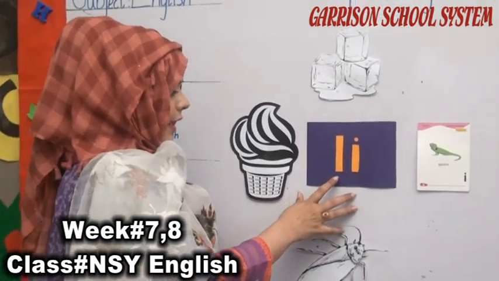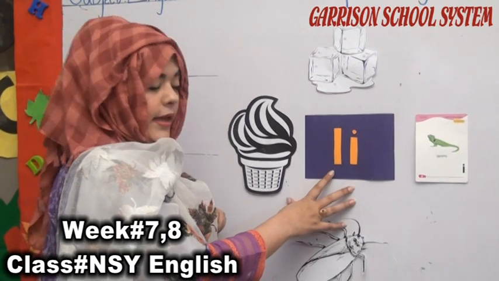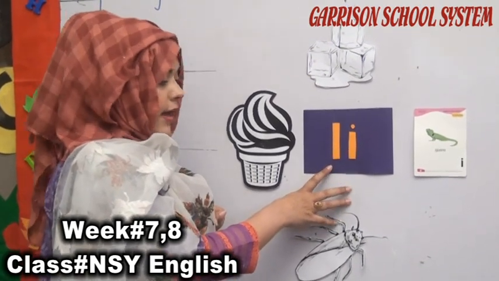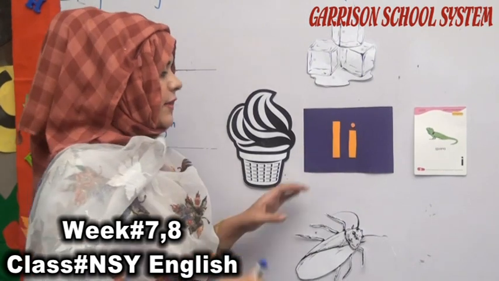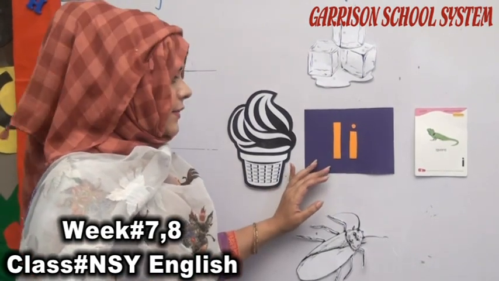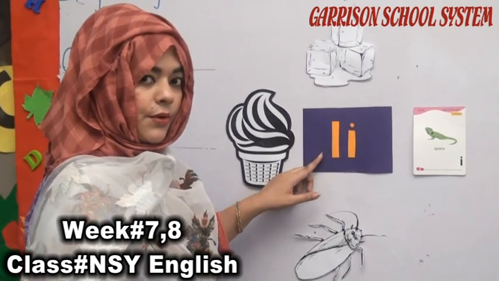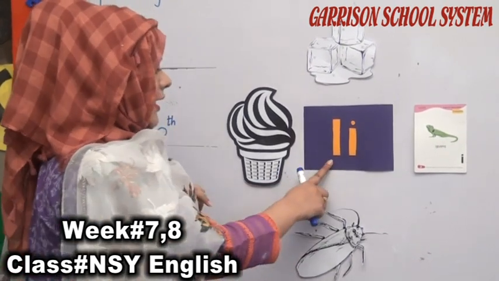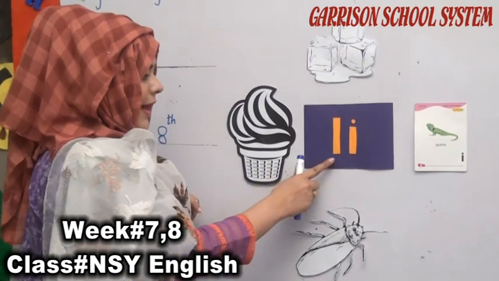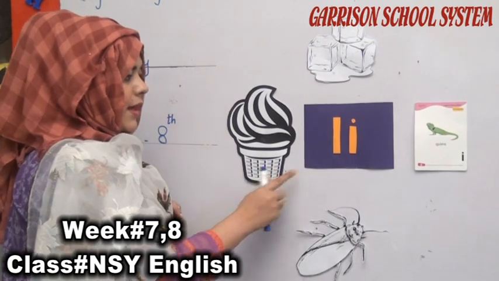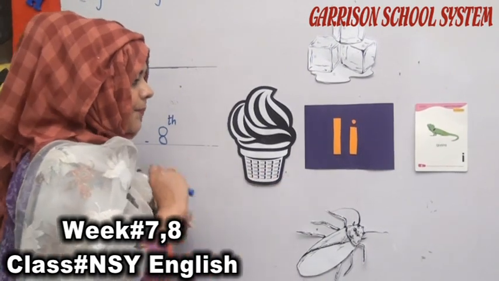We have over here I, and I is a vowel. That is a very important thing. I is a vowel and it gives the sound of E. I-E, ice cream. I-E, ice cream.